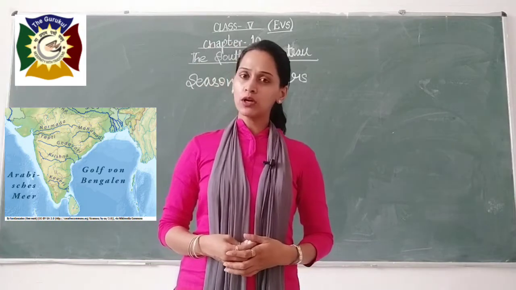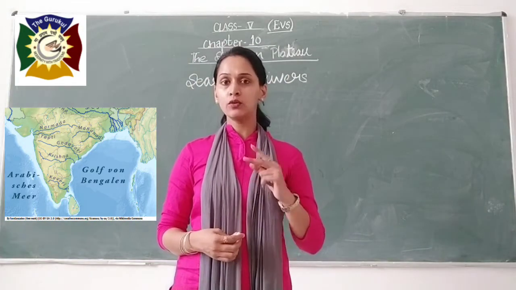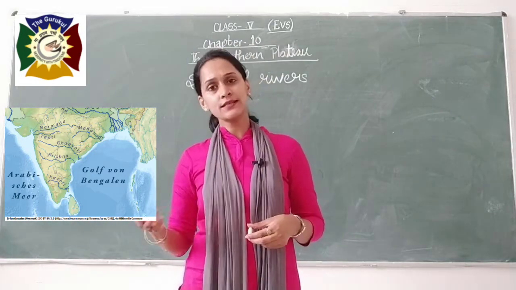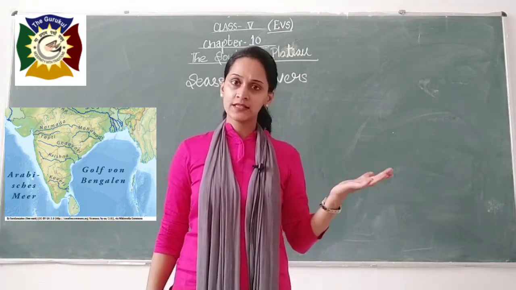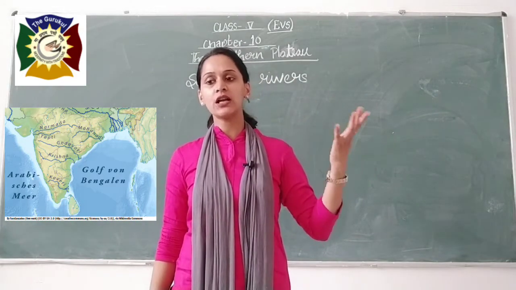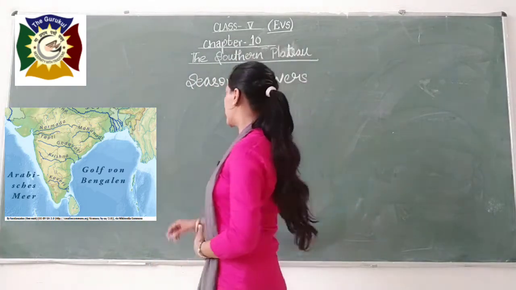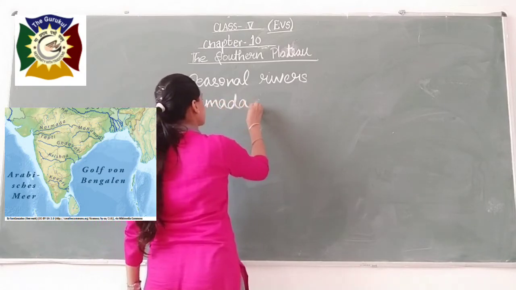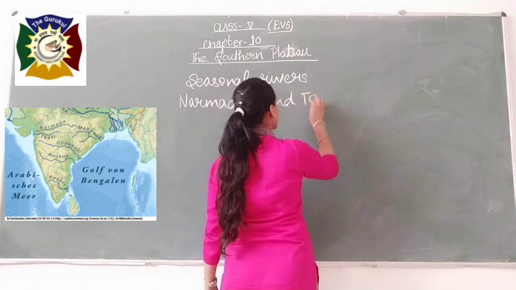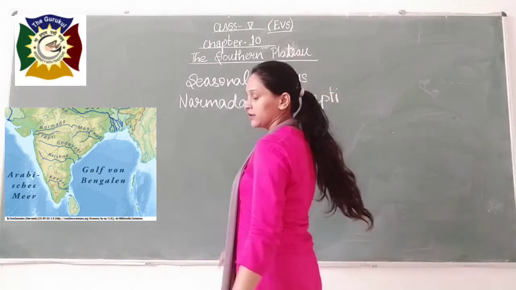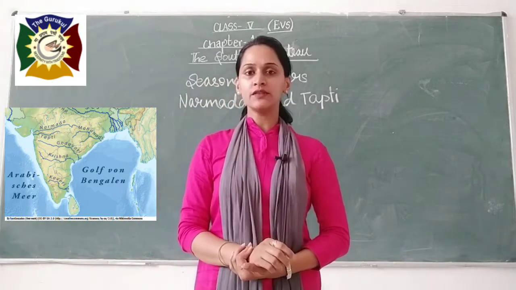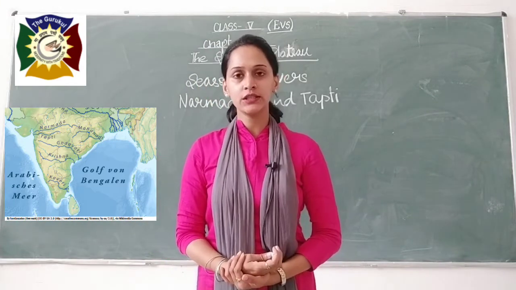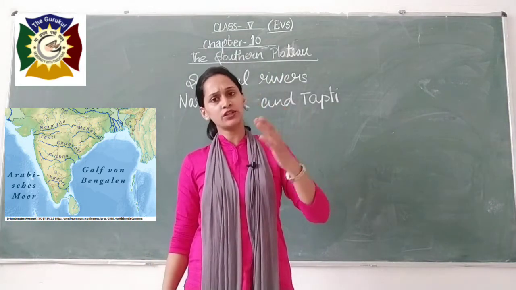Now I am going to tell you about two rivers which do not originate from the Western Ghat; rather they originate from the east side and go westwards. Which are these rivers? These are Narmada and Tapti. Let me write them down here: Narmada and Tapti. These are the two rivers which go in the westward direction, that means they originate from the east side.